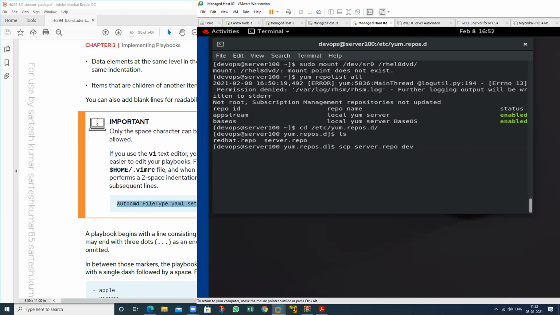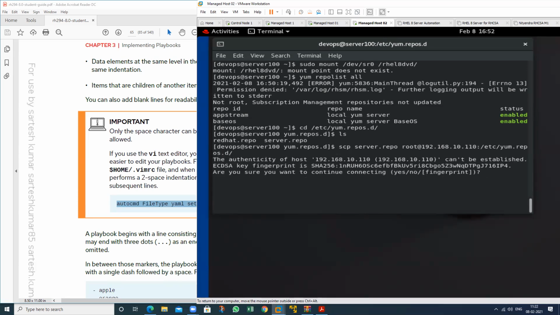By using the DevOps user, not DevOps, I will use root @ 192.168.10.110, in which location, /etc/yum.repos.d. Place this one. Just yes, and the password is redhat.